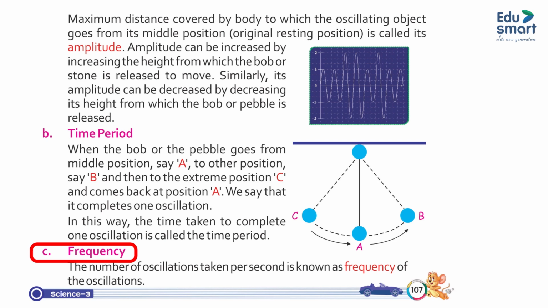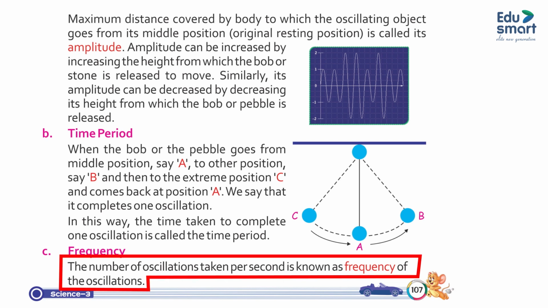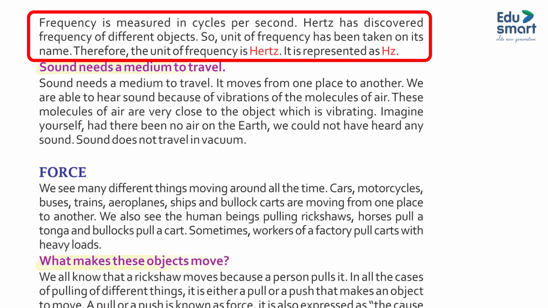C. Frequency. The number of oscillations per second is known as the frequency of the oscillations. Frequency is measured in cycles per second. Hertz discovered the frequency of different objects, so the unit of frequency has been named after him. Therefore, the unit of frequency is hertz. It is represented as Hz.